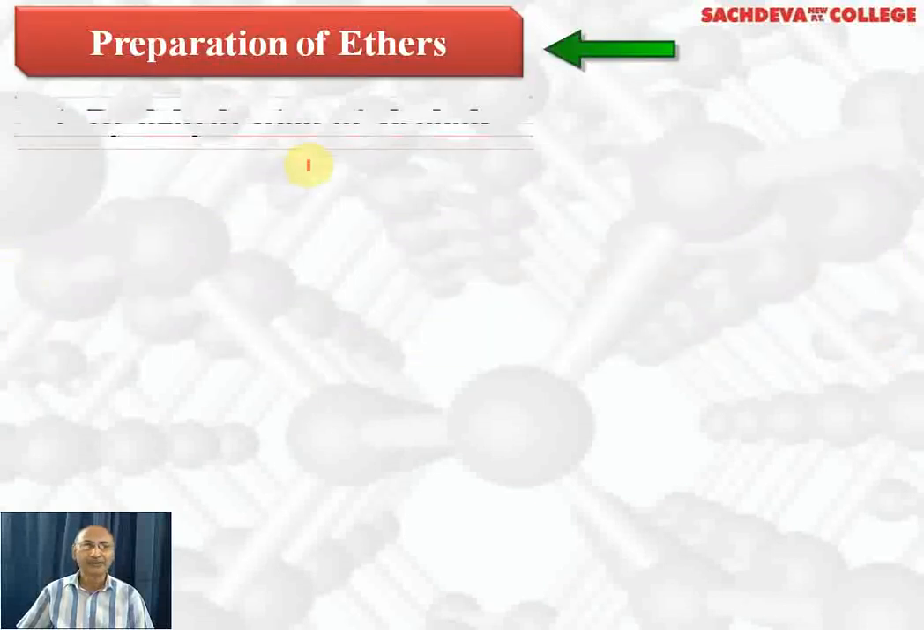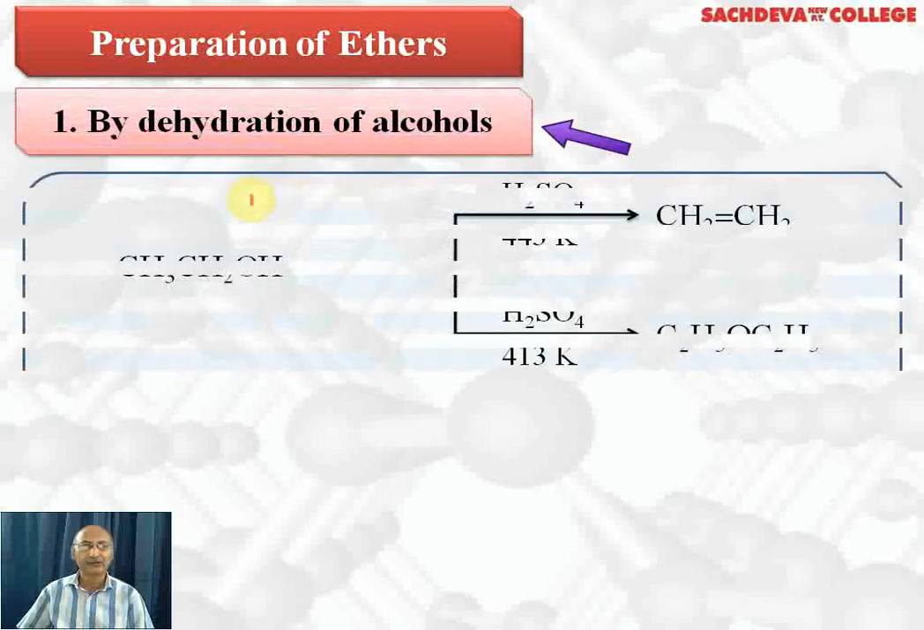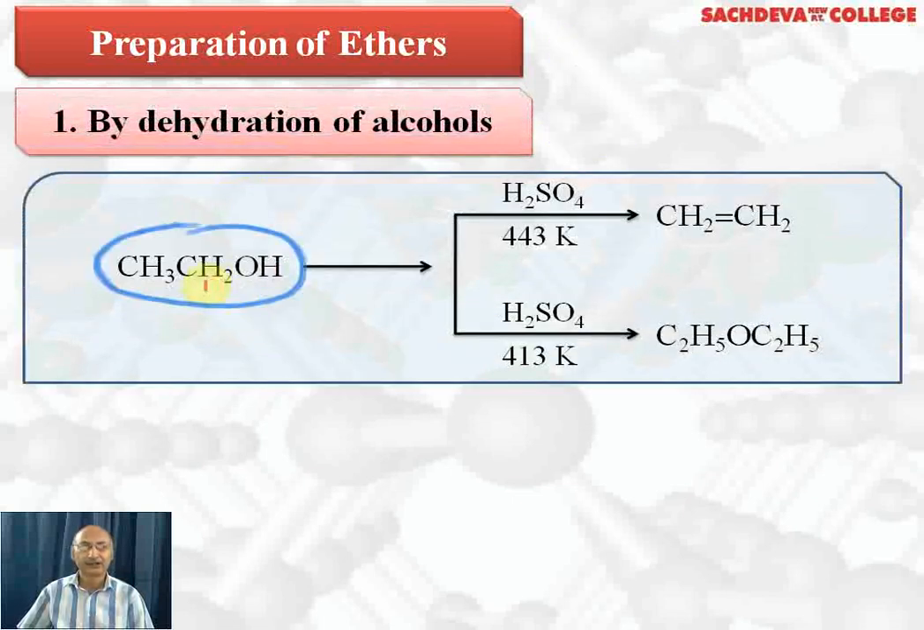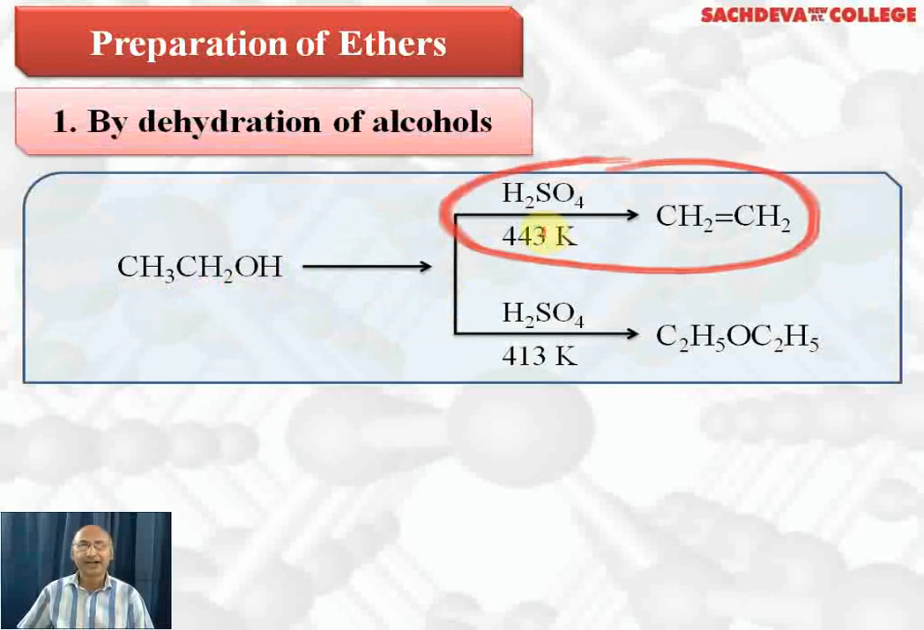Next, we are taking preparation of ethers. First, we are taking dehydration of alcohols. Ethyl alcohol, when dehydrated with concentrated sulfuric acid at 443 Kelvin, gives ethene. Here we add double the amount of concentrated sulfuric acid compared to alcohol.